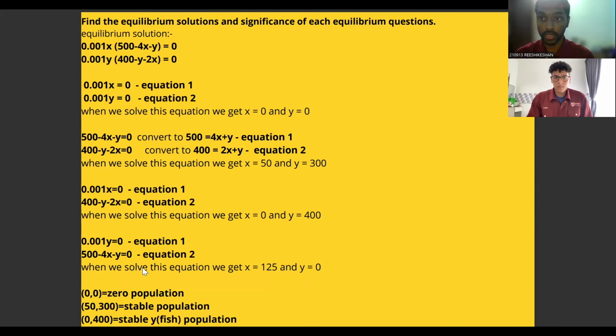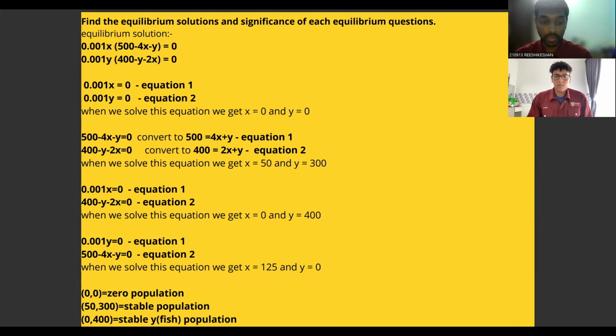Since both populations do not exist, we call it zero population. In the second case, we got 50 and 300, and we call it a stable population. Even though the numbers are different between x and y, both populations have a certain amount, so we call it a stable population.